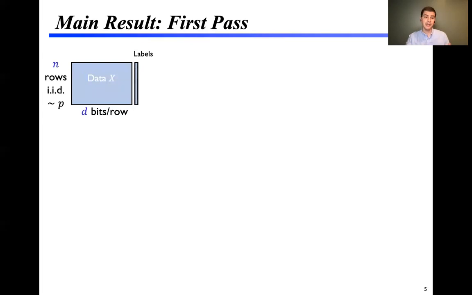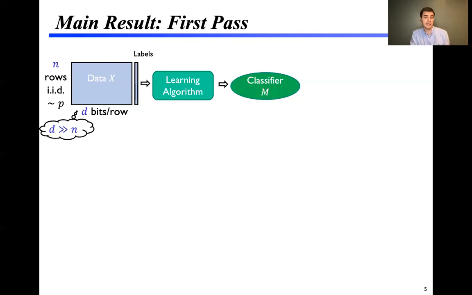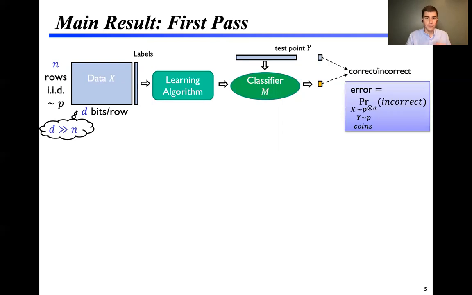To state our main result, let me walk through our setup. We'll have a data set X, which will be n rows, n samples drawn IID from some distribution P. The data will be binary and it will be d-dimensional. Our results are most interesting when d is at least as large as n, in this kind of high dimensional setting. We'll be doing classification, so we'll have labels that will be binary or multi-class. And then in the standard way, we'll feed this data set to a learning algorithm that will output some classifier M, which we'll also call the model.